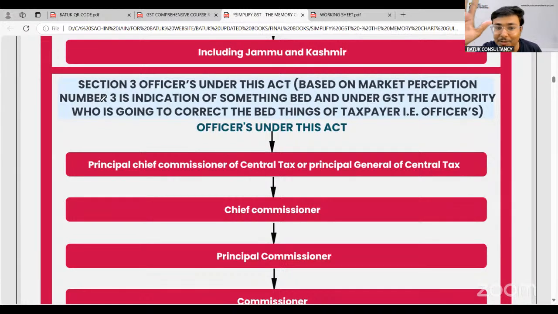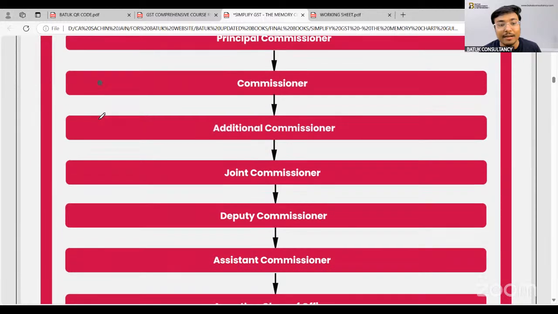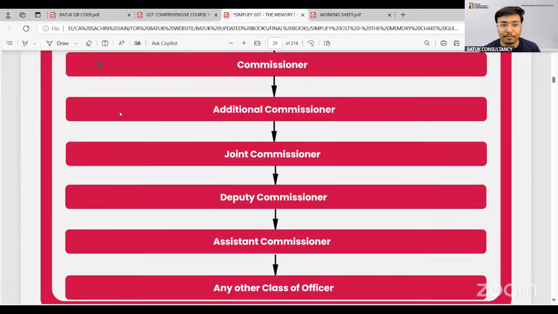Sir, in this session, in this course, if you join it for 2 days, then you will know the logic of each and every section. Because when I know the logic of why this provision is there in law, in that case, I can easily implement the same in my day-to-day practices. I think you all agree with me. Am I right, sir? So for handling this complete hierarchy, they have designed certain posts. You can say they have decided certain posts.